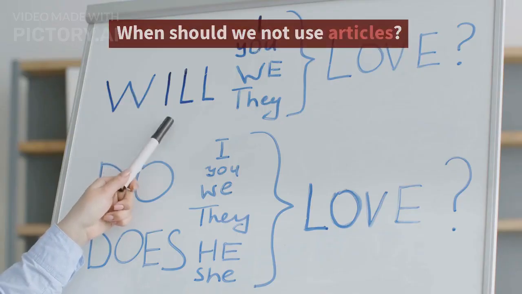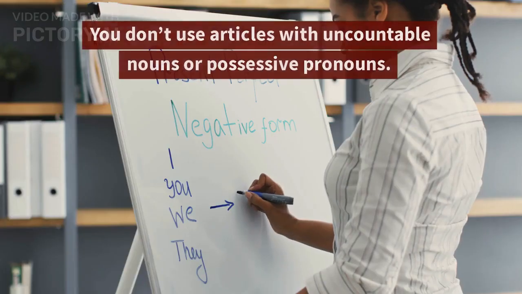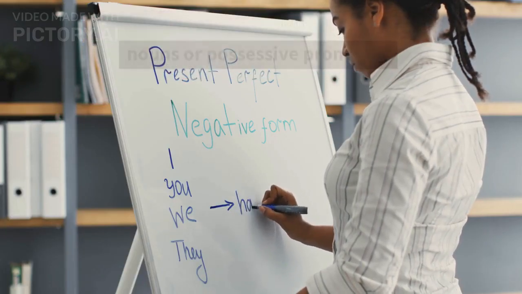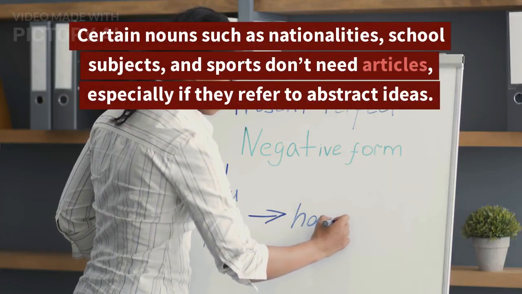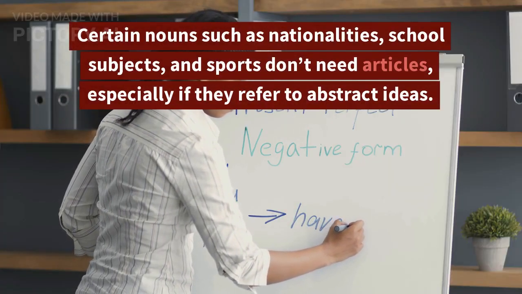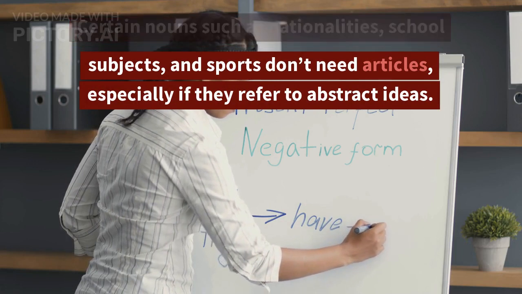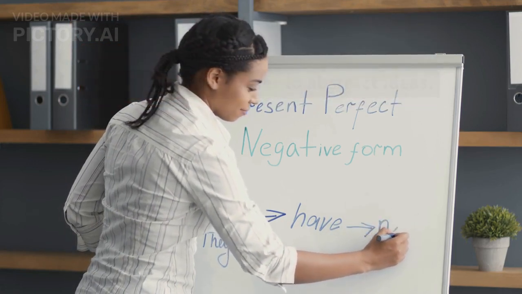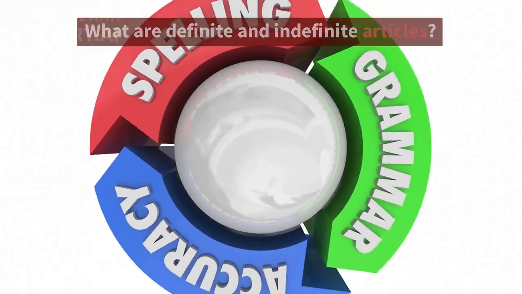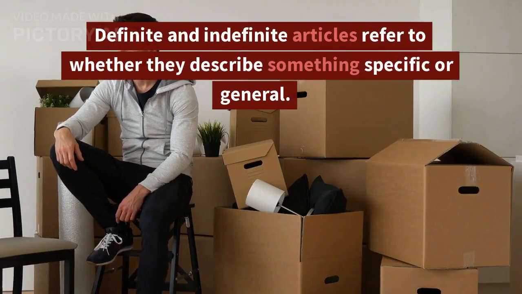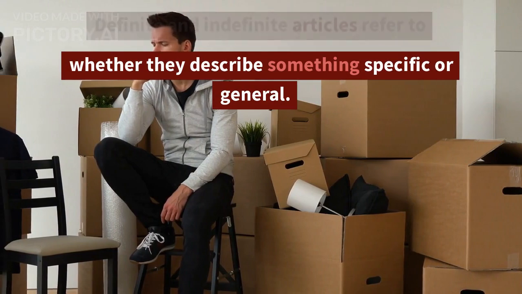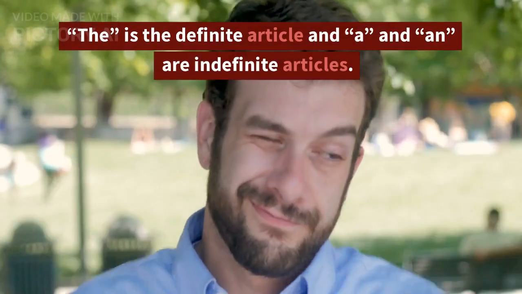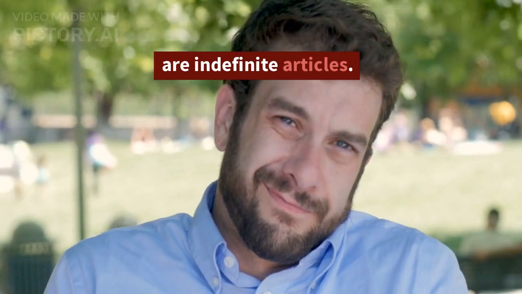When should we not use articles? You don't use articles with uncountable nouns or possessive pronouns. Certain nouns such as nationalities, school subjects, and sports don't need articles, especially if they refer to abstract ideas. What are definite and indefinite articles? Definite and indefinite articles refer to whether they describe something specific or general. "The" is the definite article, and "a" and "an" are indefinite articles.